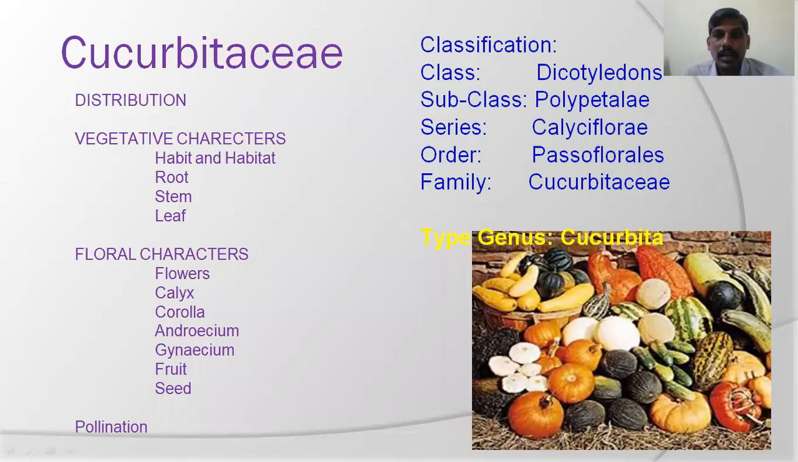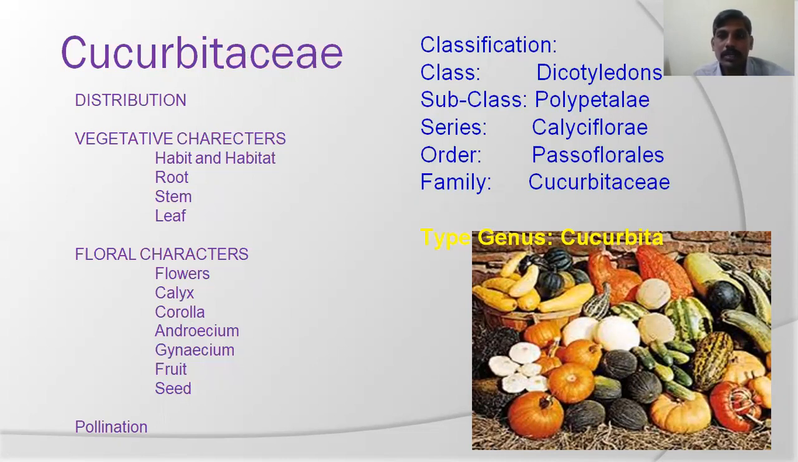First of all, as per Dantamandukar classification, the Cucurbitaceae family classification details. It belongs to class Dicotyledons, subclass Polypetalae, series Calyciflorae, order Passiflorales, family Cucurbitaceae. Generally these Cucurbitaceae members are called the Cucurbit family or gourd family. Today we will discuss the distribution and various vegetative characters, floral characters, and pollination, etc.